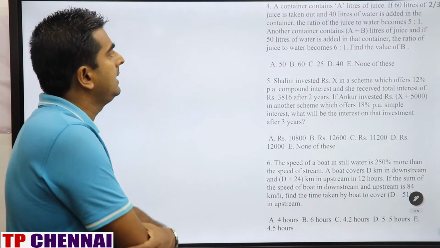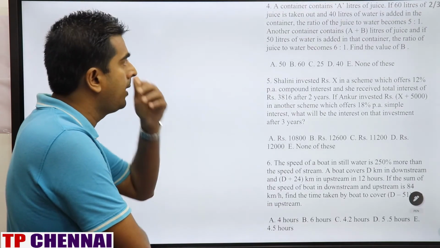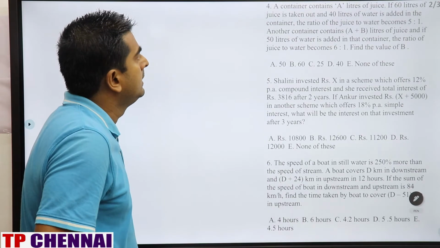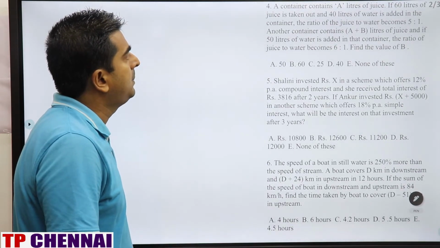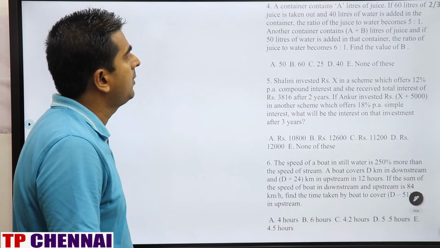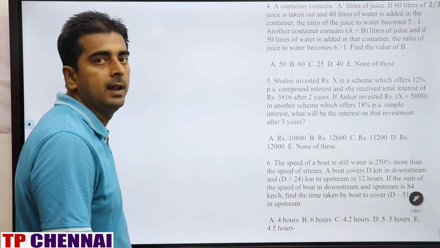A container contains 8 liters of juice. If 60 liters of juice is taken out and 40 liters of water is added in the container, the ratio of juice to water becomes 5:1. Another container contains A plus B liters of juice, and if 50 liters of water is added in that container, the ratio of juice to water becomes 6:1. Find the value of B.